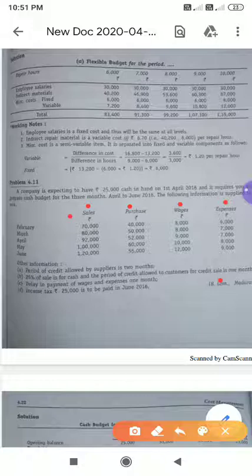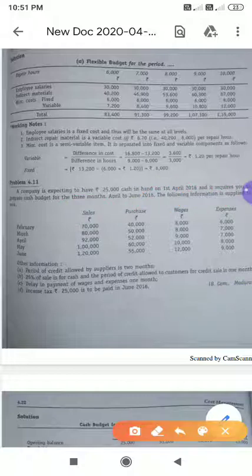Sales is a revenue to the company, right? Because if any company sells its goods, they get revenue, so it's an income. And purchase is an expense, because if you purchase any raw material, you may have to pay some amount. Wages is an expense, and expenses is also an expense. So here we have only one revenue and all three are expenses, right?